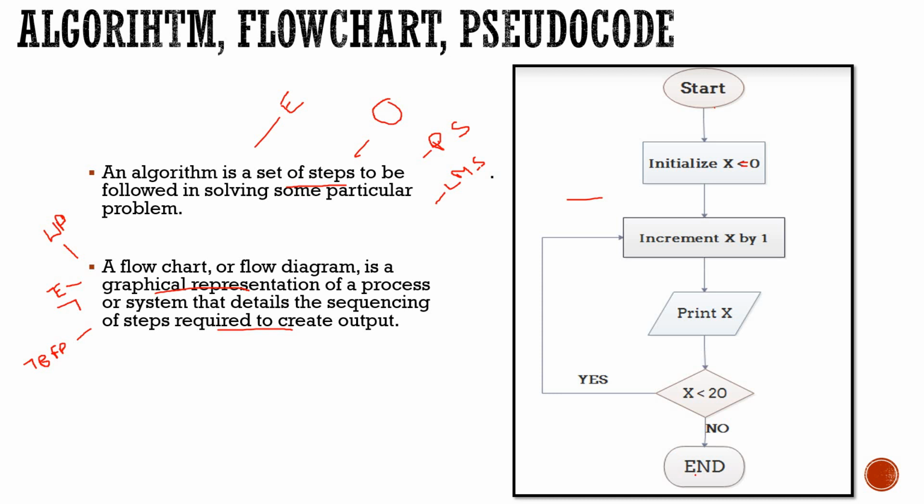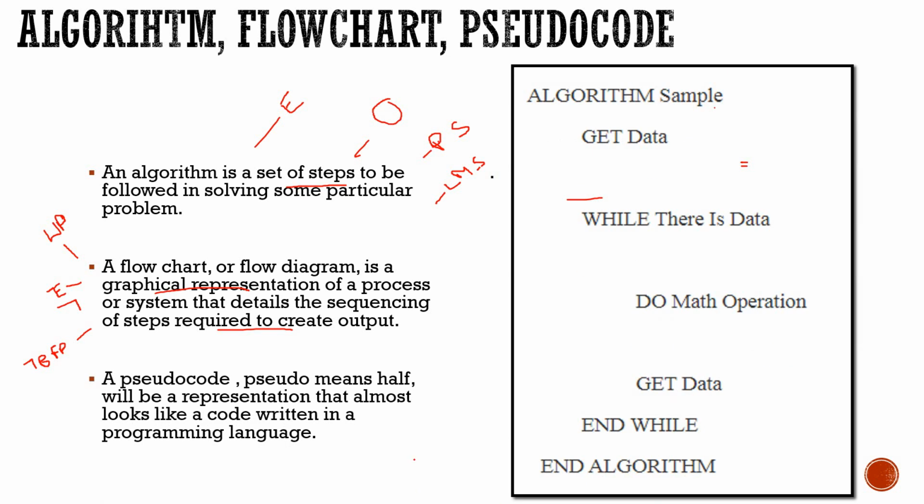Okay, next one is our pseudocode. What is a pseudocode? Before learning the definition of pseudocode, what does pseudo mean? Pseudo means half, or you can say that pseudo means false. It will be a representation that almost looks like a code written in a programming language. That means it's a false code. It looks like a code that is written in a programming language, but actually it is not a code.